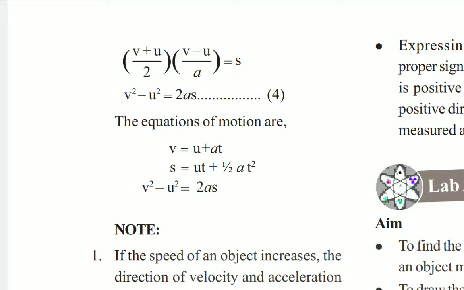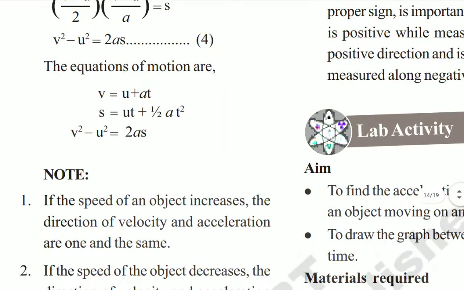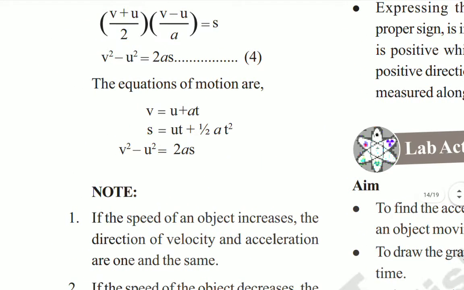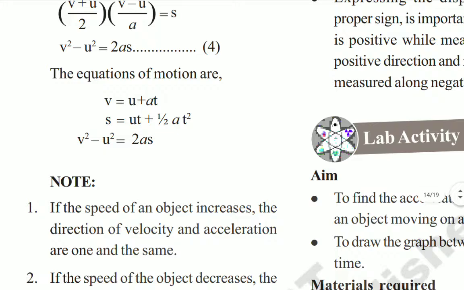So here you have these three formulas, which are very important. V is equal to u plus at. Here V means the final velocity of the object, u means the initial velocity of the object, a means acceleration of the object, and t means the particular time interval. These equations will be very useful to us to solve the problems in this lesson.